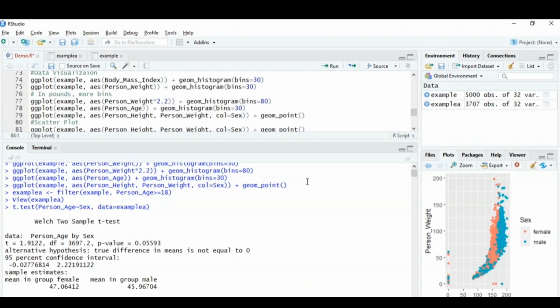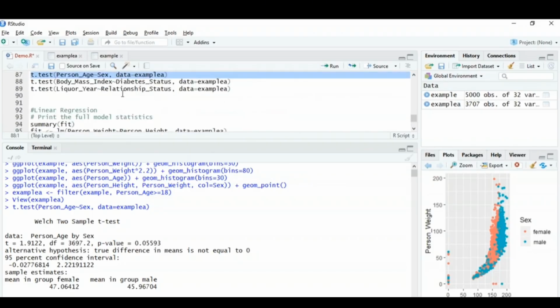So basically, with the t-test that I perform for person's age and sex, what I'm basically trying to find is, is there any difference for the age of males versus females in this particular data set? So since the p-value is greater than 5%, you can see that the mean in group of female is around 47 and mean in group of male is around 45. So yes, you can see that there is a difference in age of males versus females in this particular data set.